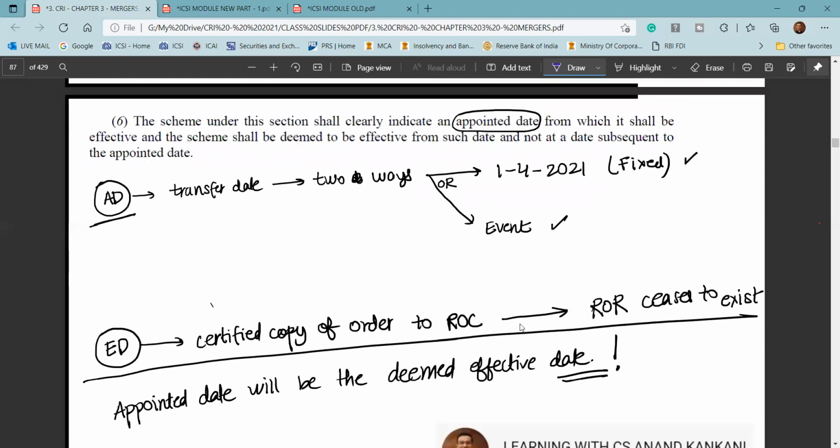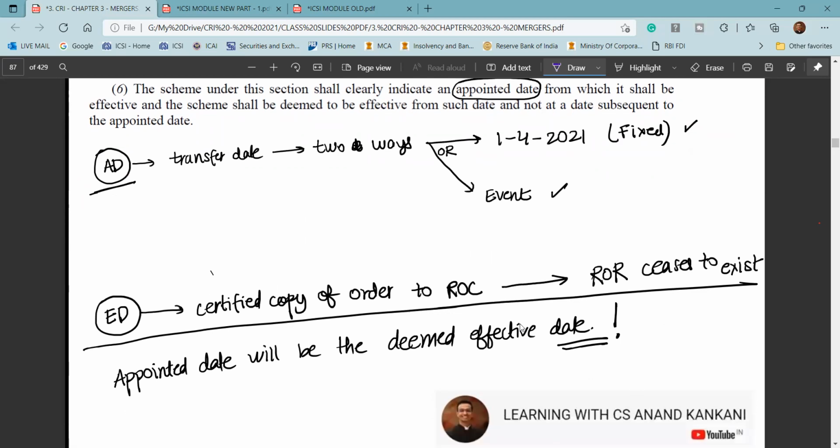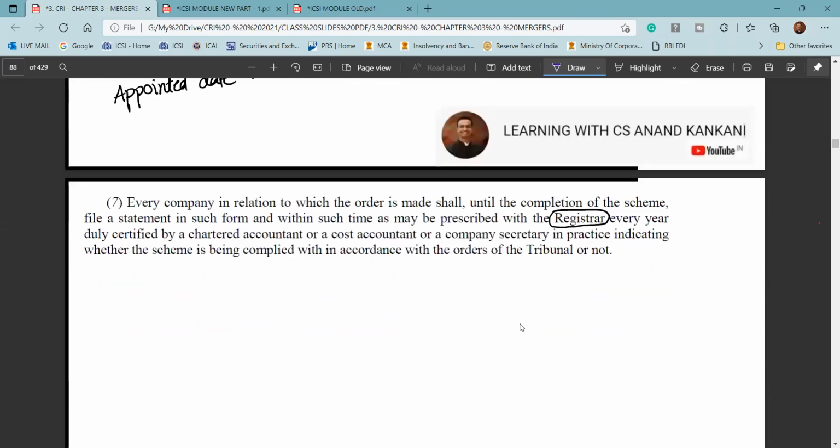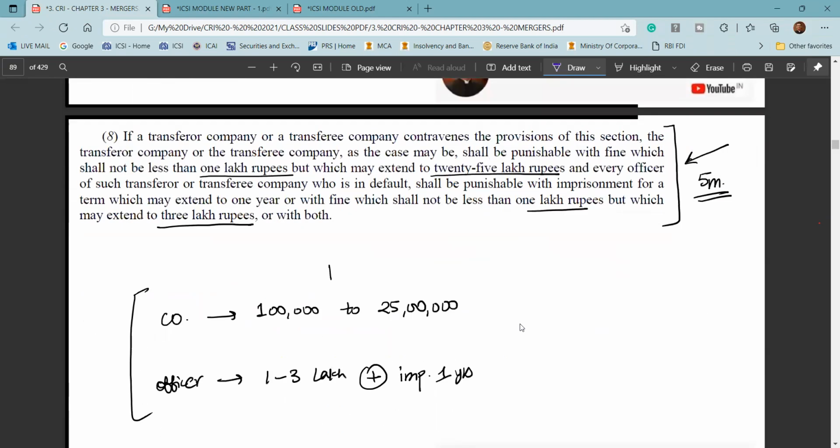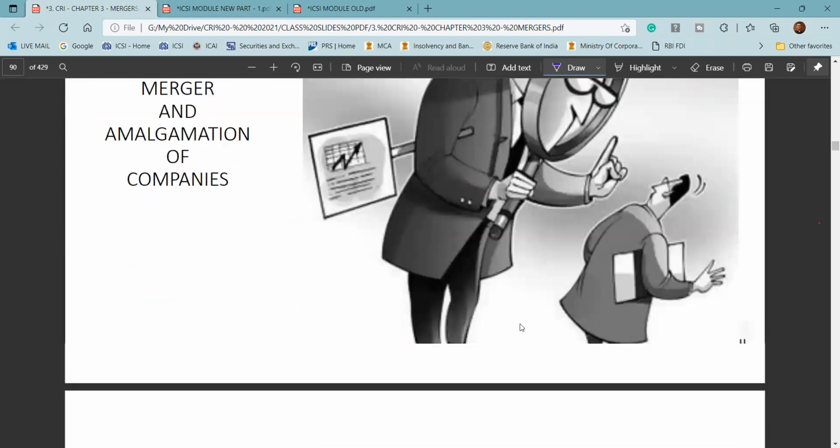Appointed date, effective date. So appointed date is the transfer date. Effective date is the date when the transferor company ceased to exist. That is the day you file the certified copy of the order of the NCLT to the ROC. And appointed date is going to be the deemed effective date, irrespective of whether you file that or not. So this is one part, and thereafter the penal provisions are there.